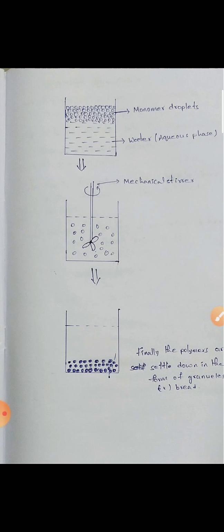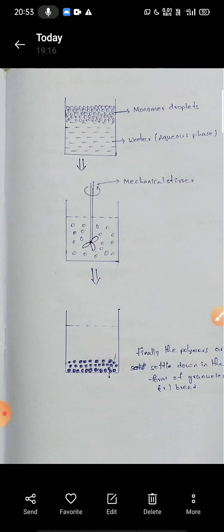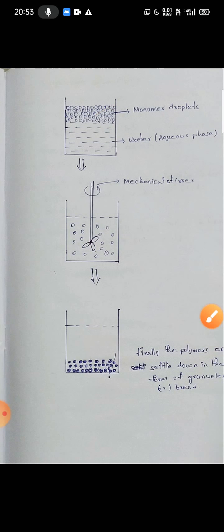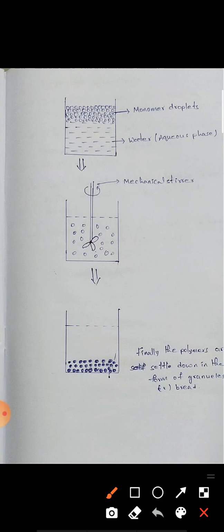Now see this figure. Here is the water and these are the monomer droplets. Here the mechanical stirrer rotates, and finally the polymers settle down in the form of granular beads.